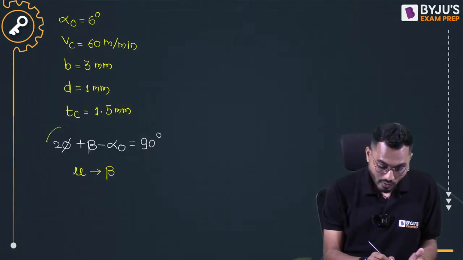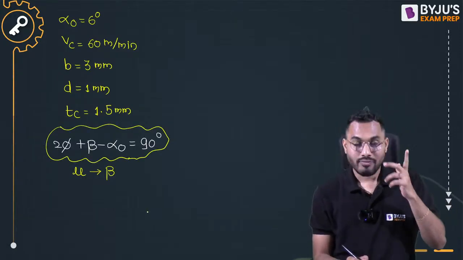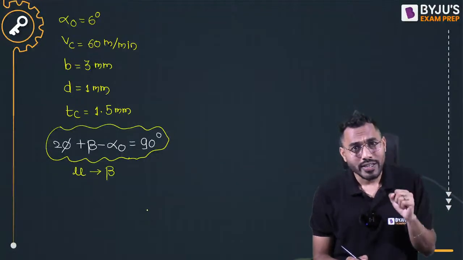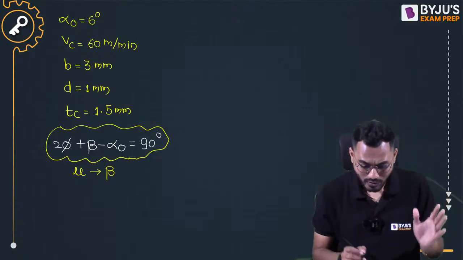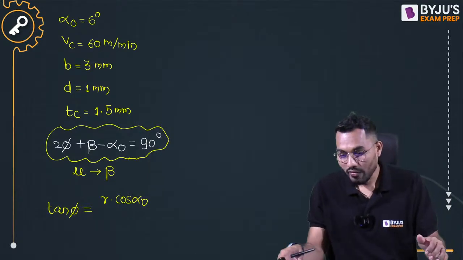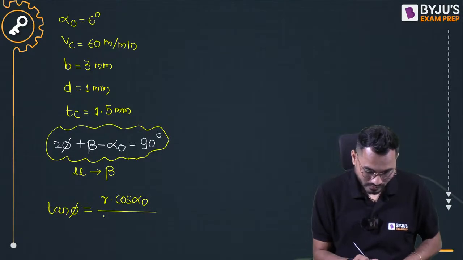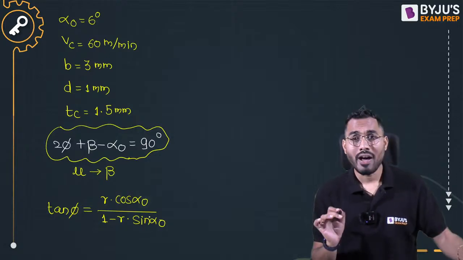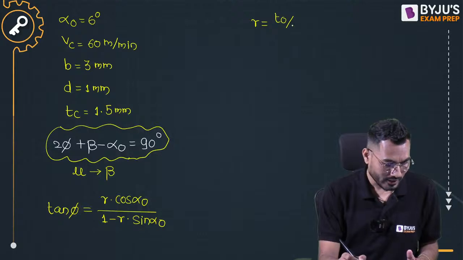For calculation of beta from this equation, we require the phi value and alpha 0. Alpha 0 is already given in the problem. Then we require phi. And for calculation of phi, there is an equation: tan phi equals r cos alpha 0 divided by 1 minus r sin alpha 0. What is meant by r? r is the chip thickness ratio, t0 divided by tc. How to calculate that?